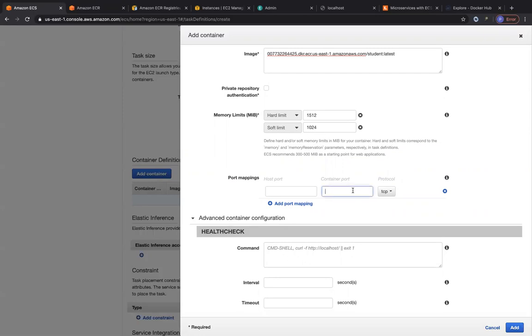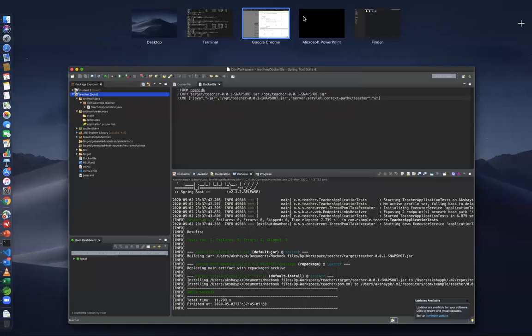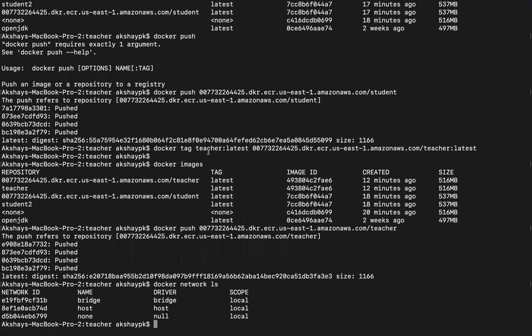So for the student image, it's running internally on 9000, but for the host, this time I'm going to leave it as 0. This is called dynamic port mapping. Very, very important, because when you leave the host port as 0, it goes ahead and spawns a container with a dynamic port mapping, wherein it randomly maps a port from the range of 32,000 to 33,000 and so on, right? So to just see this in action in your local terminal when you ran it.